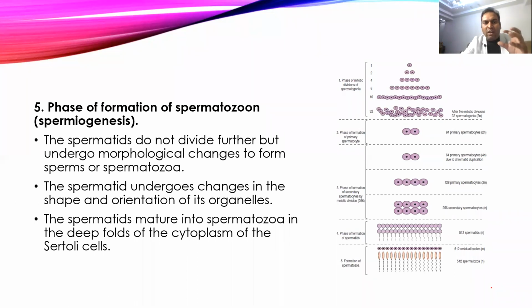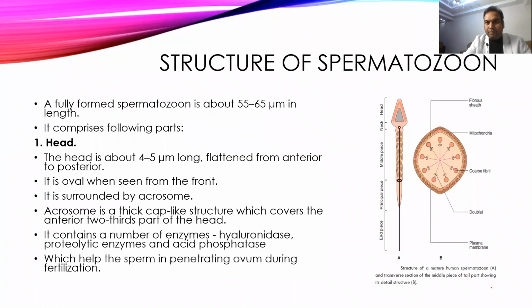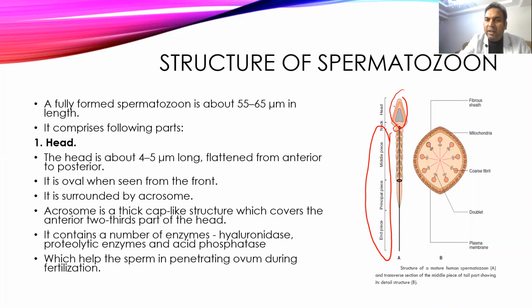And these spermatozoa will attach themselves to the Sertoli cells. They invaginate the cell membrane of the Sertoli cells, and they attach to the cytoplasm of the Sertoli cells. They keep on taking nutrition from the Sertoli cells. Once the mature spermatozoa form, the structure will look like this. It is made up of 3 parts: head, neck, and tail. The tail is divided into 3 portions: middle piece, principal piece, and end piece.